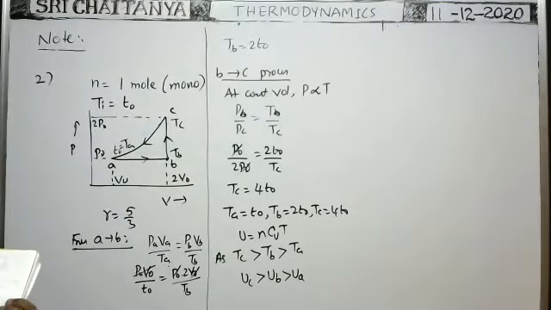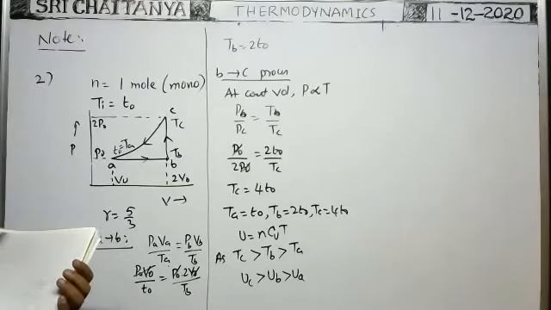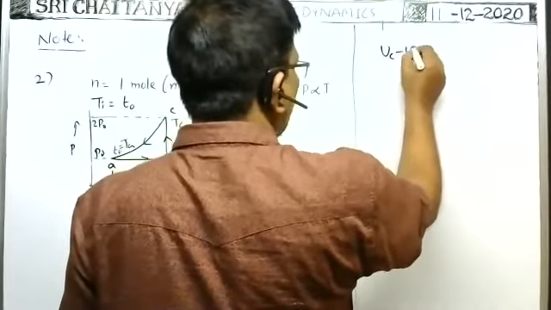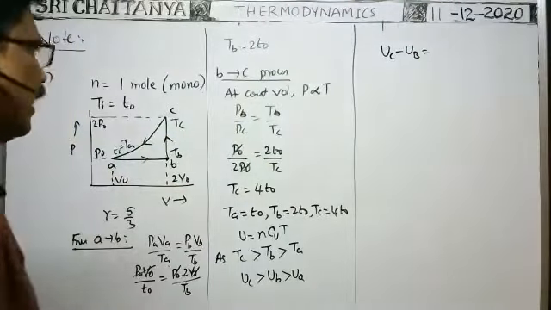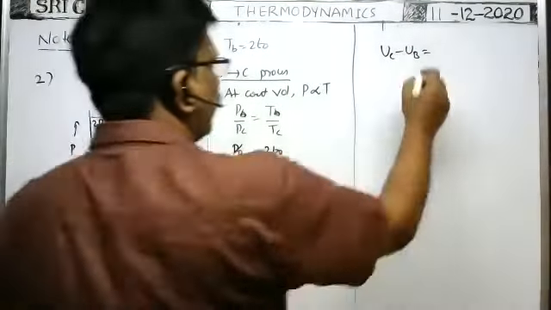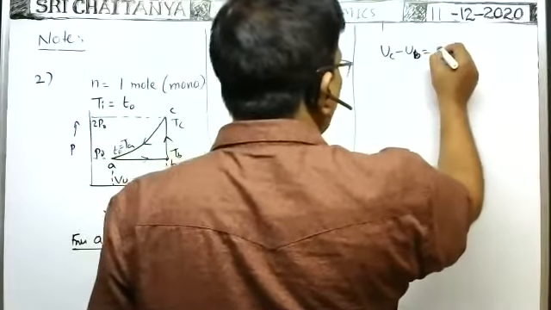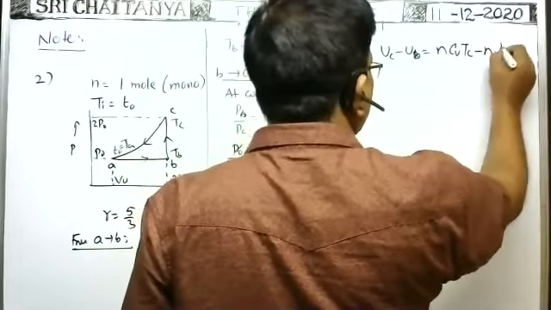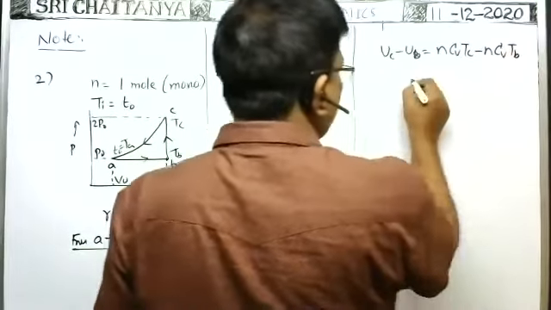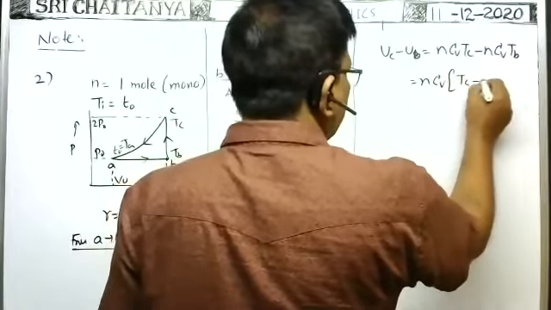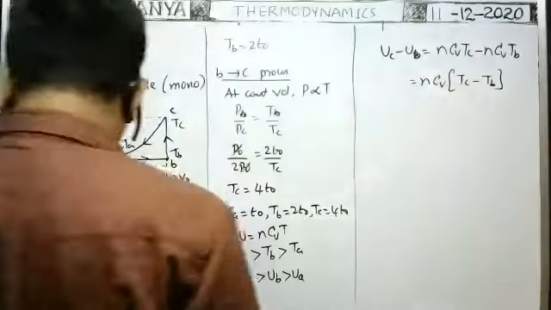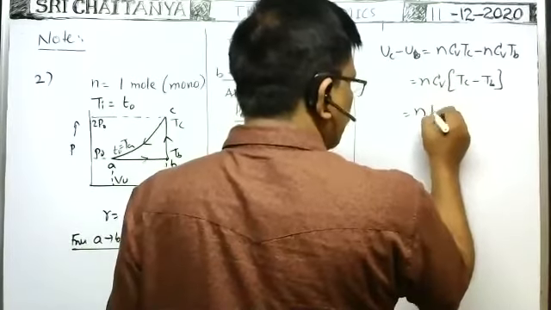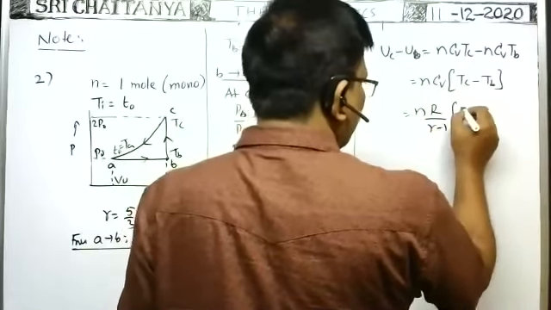So this is the relation. In the options, it is given: UC minus UB is equal to what? In the problem, they asked the difference between the internal energies at C and B. UC minus UB means nCv into temperature at C minus nCv into temperature at B. Take nCv common: TC minus TB. Now you substitute the values. nCv we can write as nR by gamma minus 1, into TC minus TB.